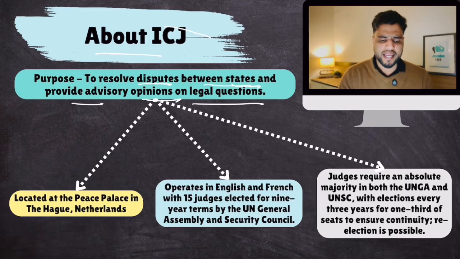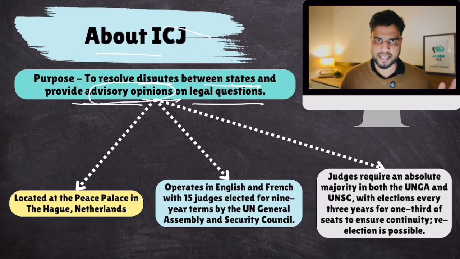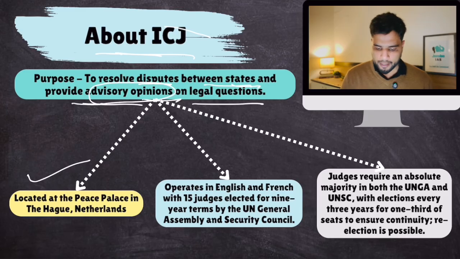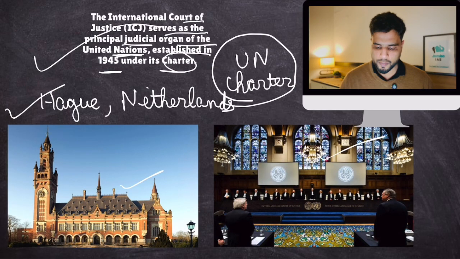And if there is any question with respect to international law, any UN treaty, UN agreement, any confusion, then ICJ will give legal clarity on that confusion under its advisory opinion. Make sense? We'll talk about ICJ's jurisdiction in a few moments from now. But as of now, just remember its headquarters, the Peace Palace in the Hague, Netherlands. So remember this building is called the Peace Palace.